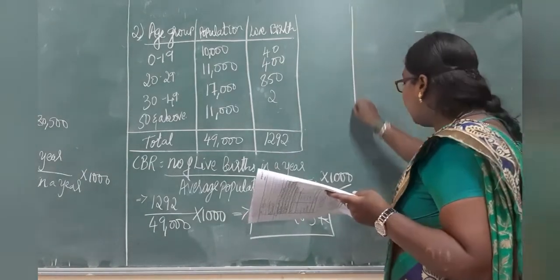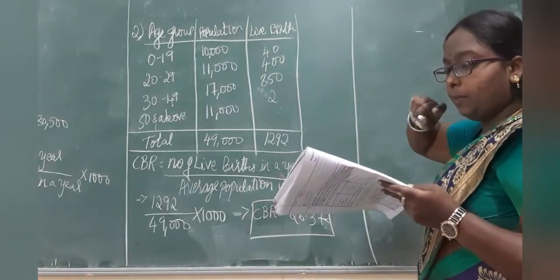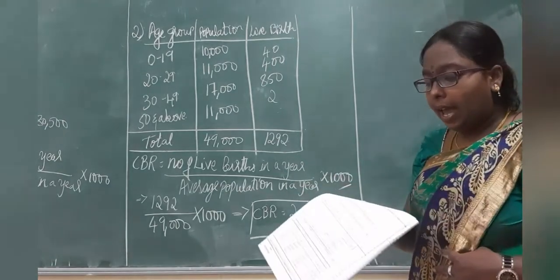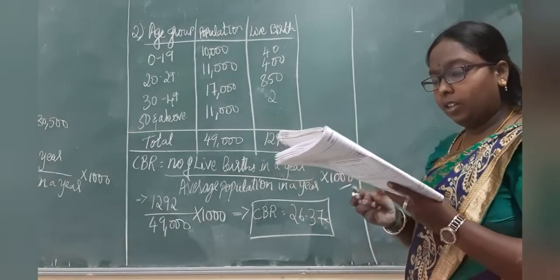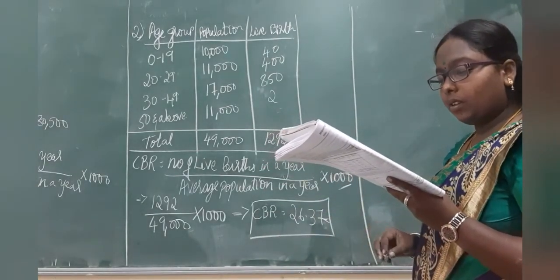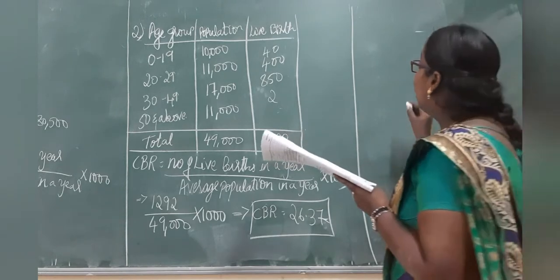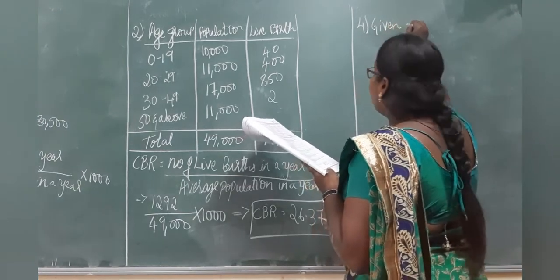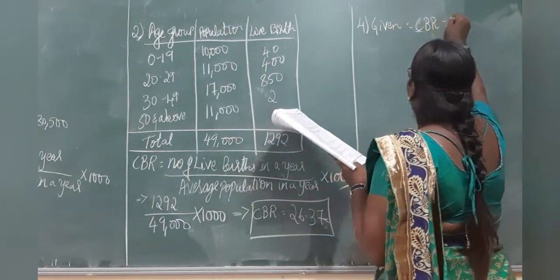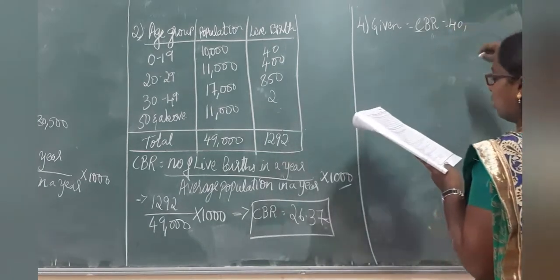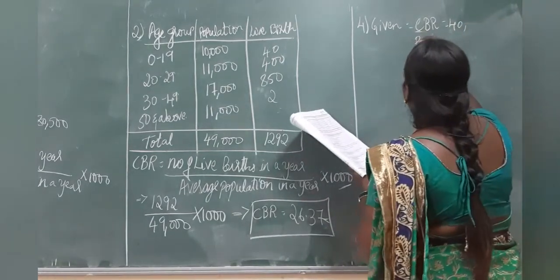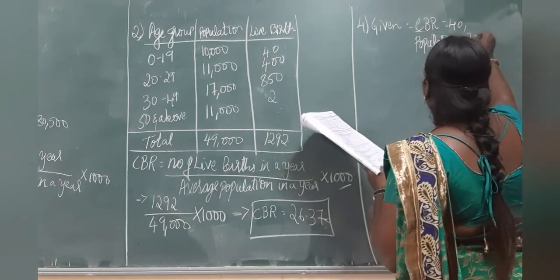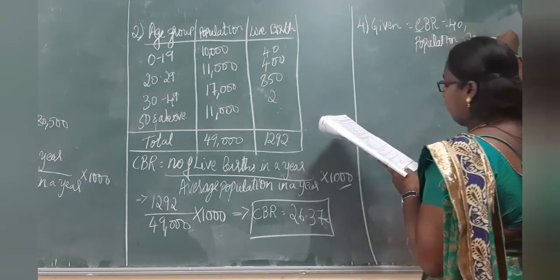Okay, the third problem is similar to your second problem. You can try it out. I am going to the fourth problem, because here CBR is given and they have asked us to find the number of live births. So in this case, the formula we will write first. Given in the fourth problem: CBR is 40, and the population is 2 lakh. This is the data given for us.